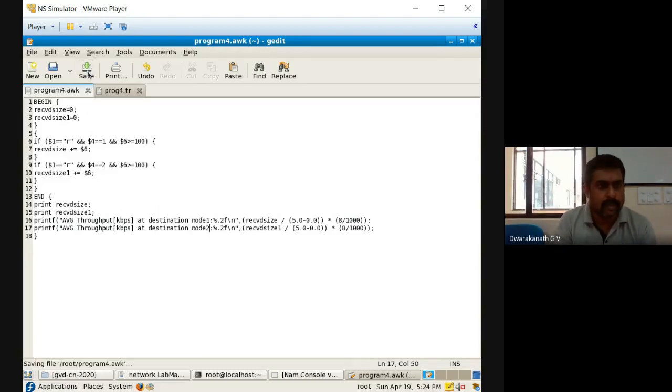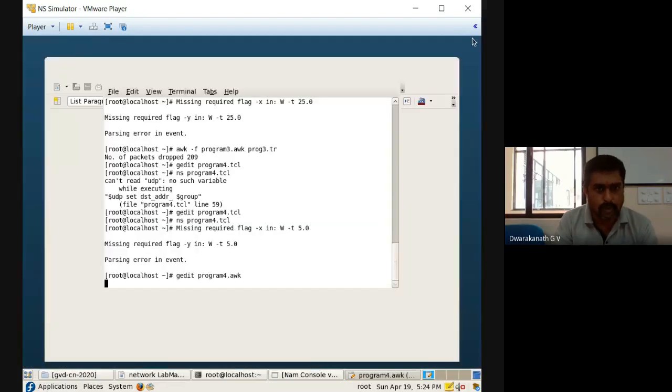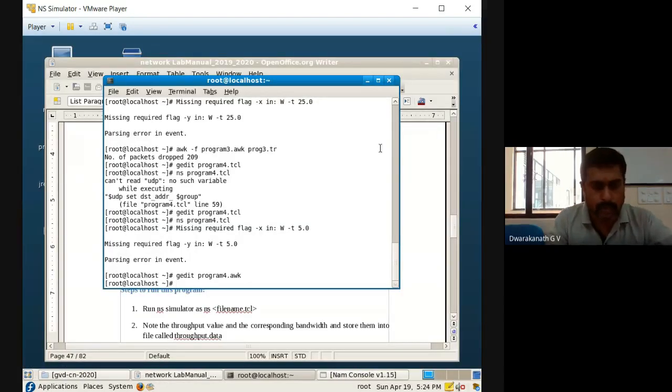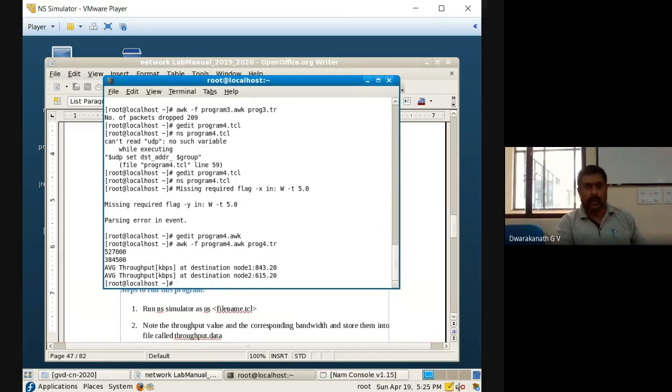Now save this program, close this, you can close both. Now you run this: awk option -f, prog4.awk, trace file, that is prog4.tr. Enter. Very good. We got it.